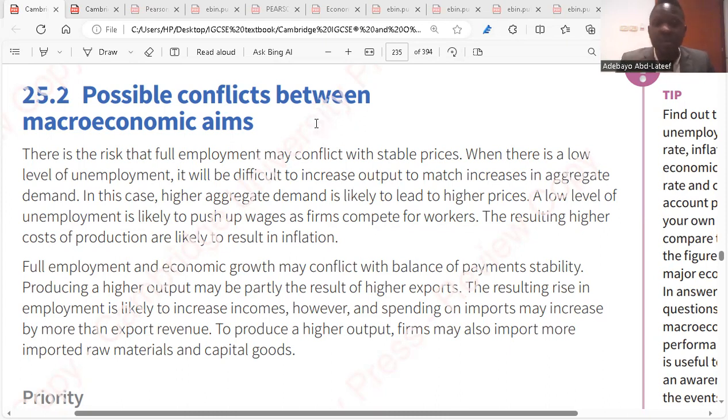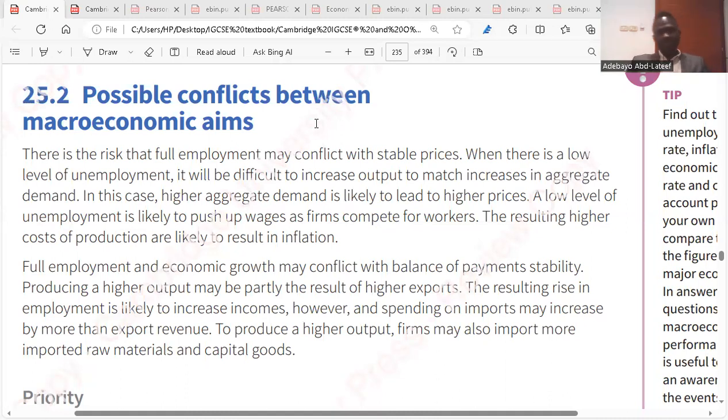There's the risk that full employment may conflict with stable prices. When there's a low level of unemployment, it will be difficult to increase output to match increase in aggregate demand. In this case, higher aggregate demand is likely to lead to higher prices. A low level of unemployment is likely to push up wages as firms compete for workers. The resulting higher cost of production are likely to result into inflation.